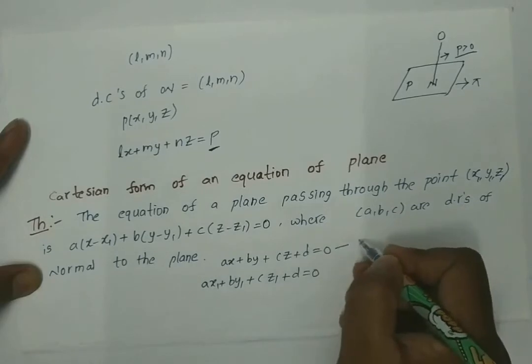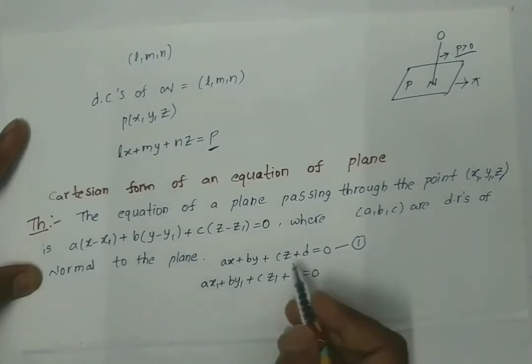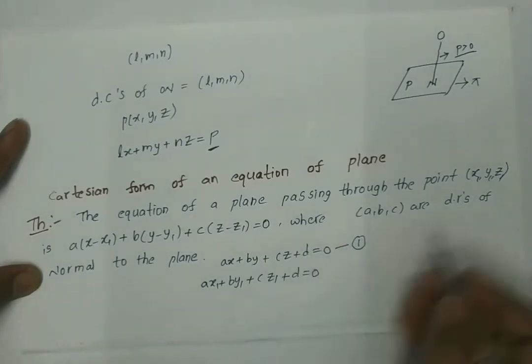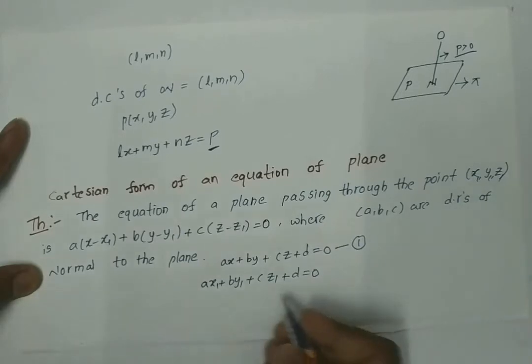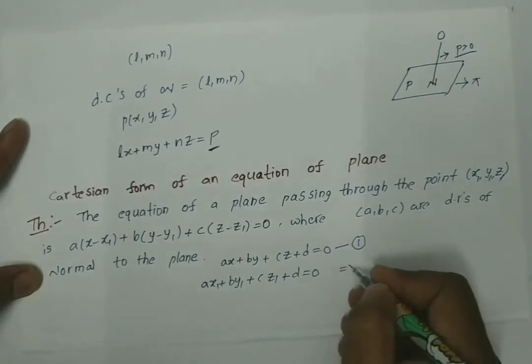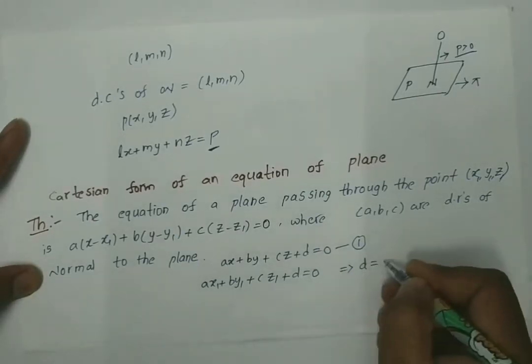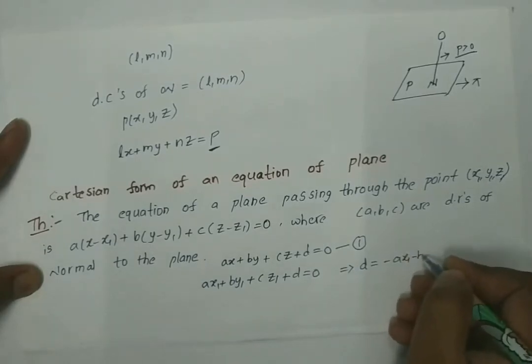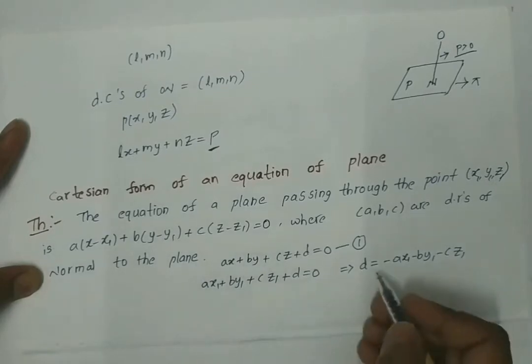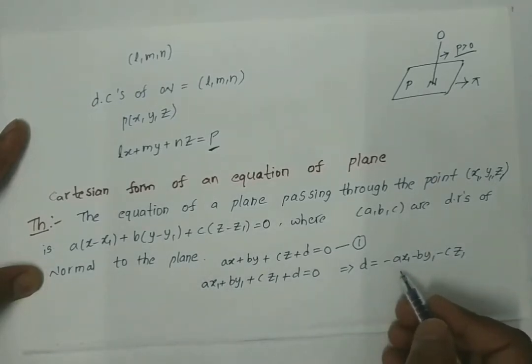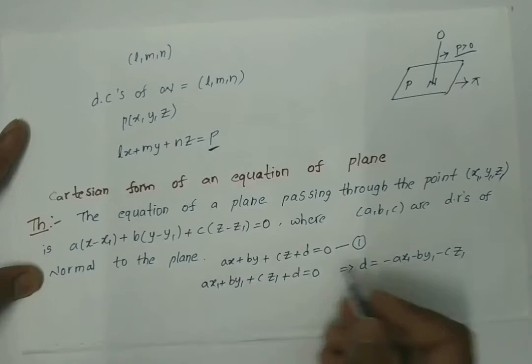Let us name this equation 1. Equation 1 passes through the point (x1, y1, z1), so from this we can write d = −ax1 − by1 − cz1. Now let us substitute this value of d in equation 1.